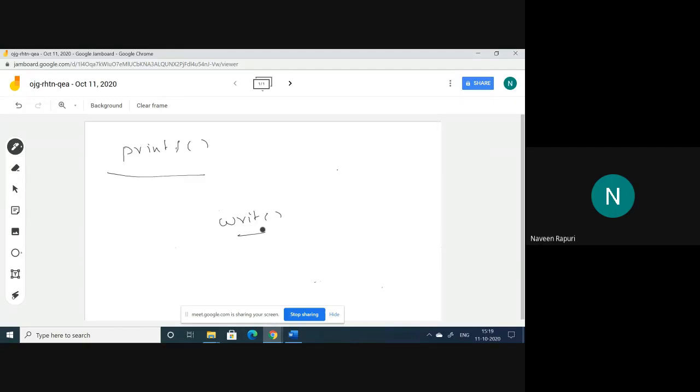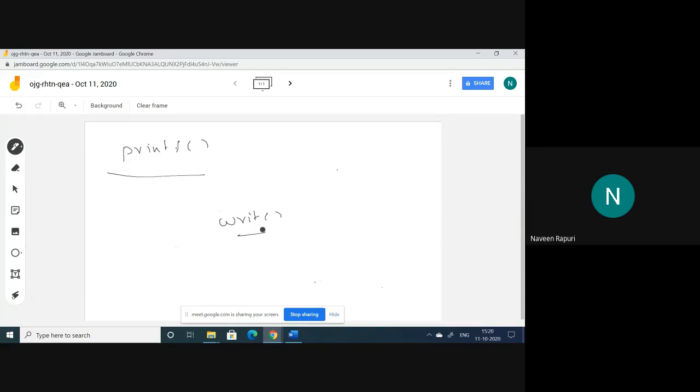In that way, I can say that the operating system helps us to do our work in a convenient manner. That's why I'm telling you one of the goals of the operating system is convenience. To make it convenient for the user, we are using the operating system.